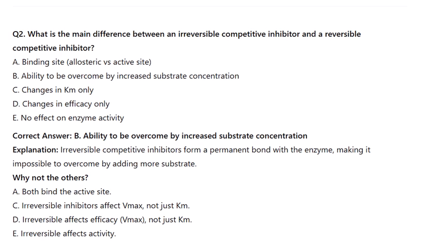Why not the others? A. Both bind the active site. C. Irreversible inhibitors affect Vmax, not just Km. D. Irreversible affects efficacy, Vmax, not just Km. E. Irreversible affects activity.